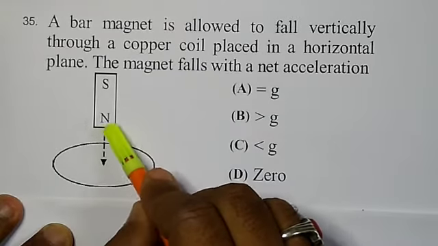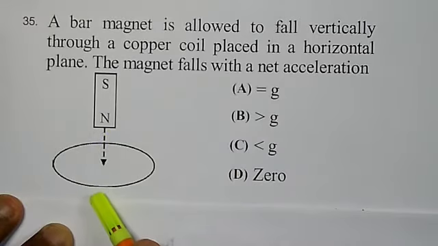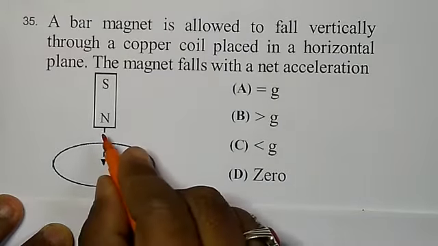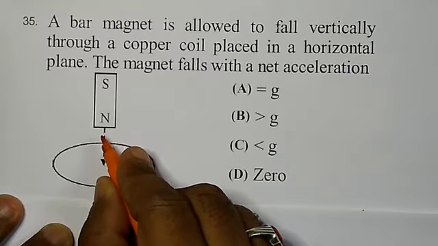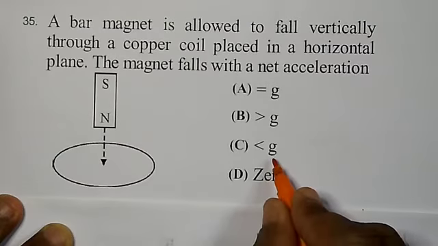Hence, because of which the acceleration will be decreasing. That means now the bar magnet will move with an acceleration less than that of g. Therefore,